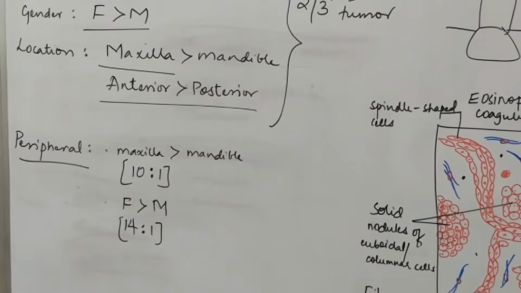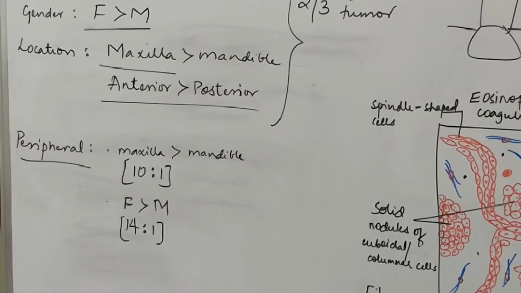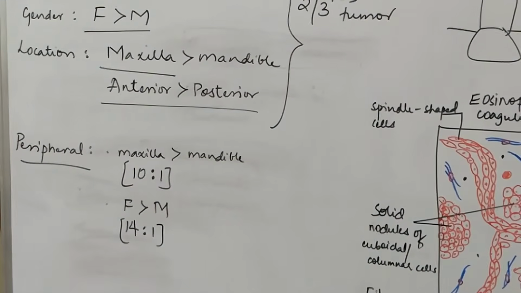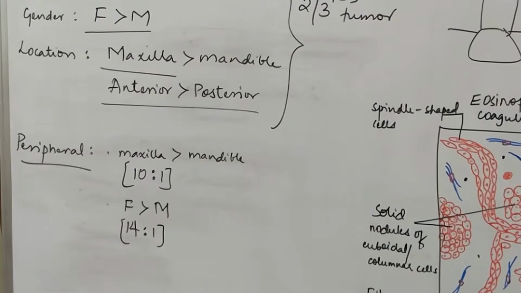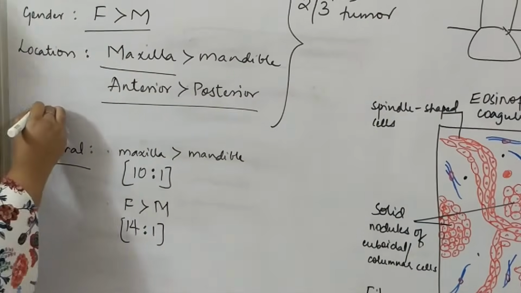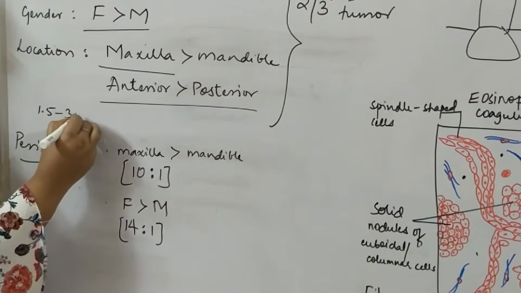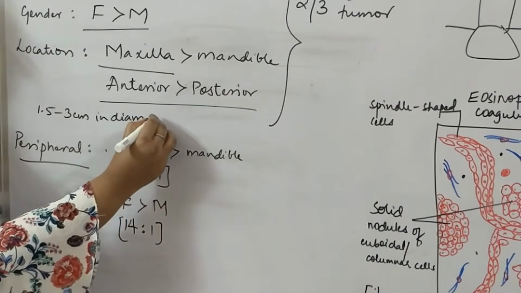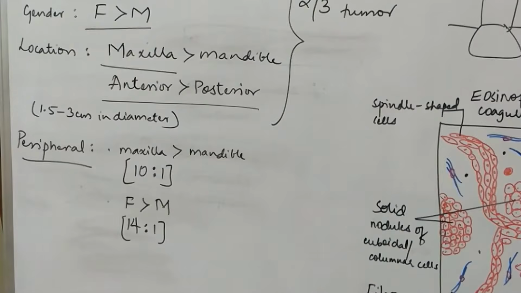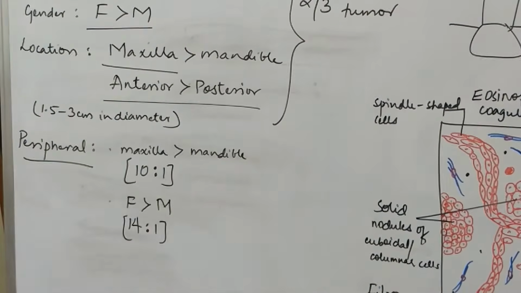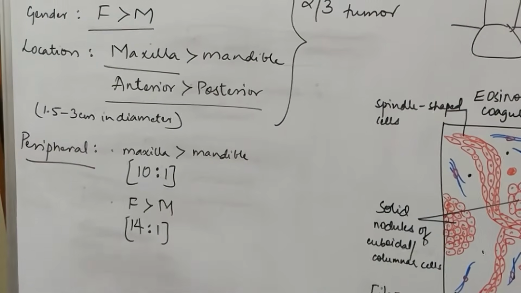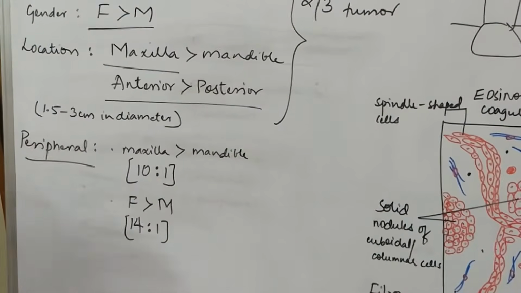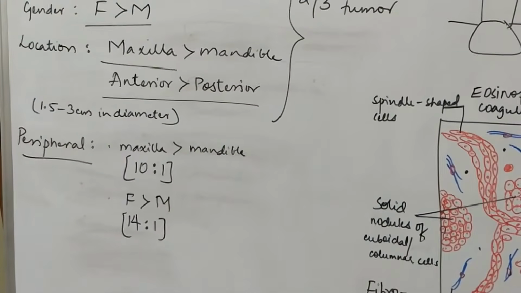Okay. Then coming to the clinical presentation, the intraosseous lesion clinically presents as a small swelling. That swelling can range anywhere from 1.5 to 3 centimeters in diameter. That's it. It's a very small, painless swelling that you see. Okay. The patient will be completely asymptomatic. Coming to the peripheral variant, this is also similar to any other peripheral lesion that you see.